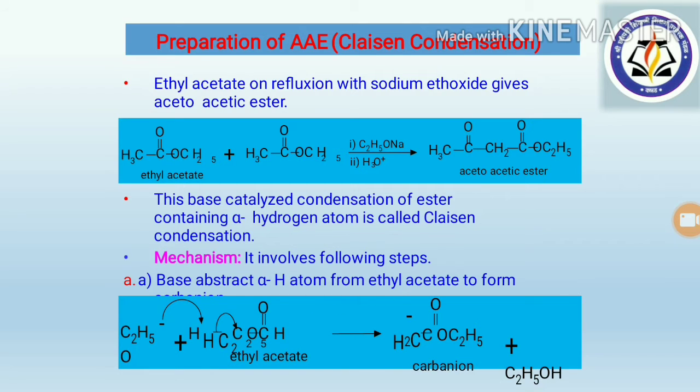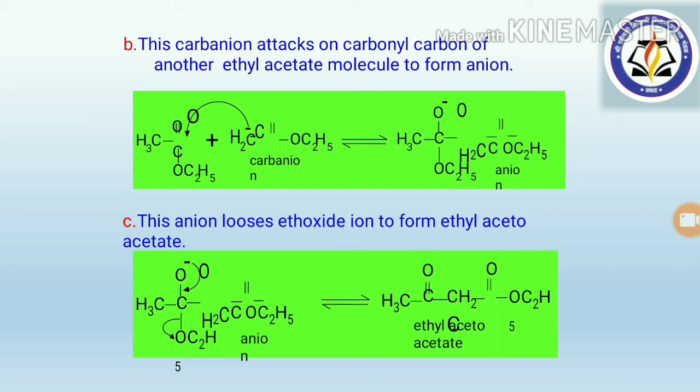So here, after abstraction of that ion, there is formation of carbanion ion from one molecule of ethyl acetate which attacks on the carbonyl group of another molecule, which has been shown in the first reaction on the screen, and there is formation of the ion. In the third stage, this anion loses the ethoxide ion to form the ethyl acetoacetate.